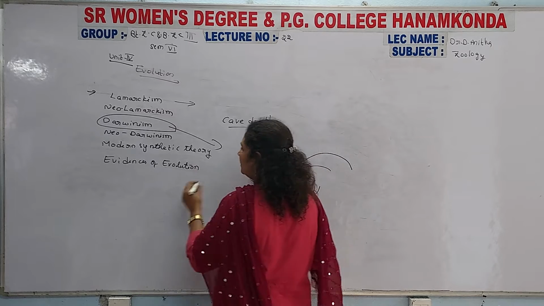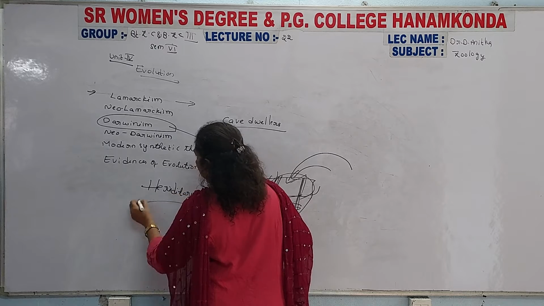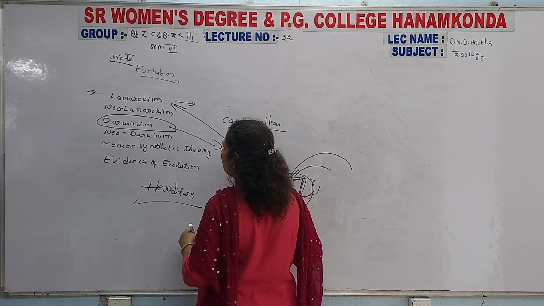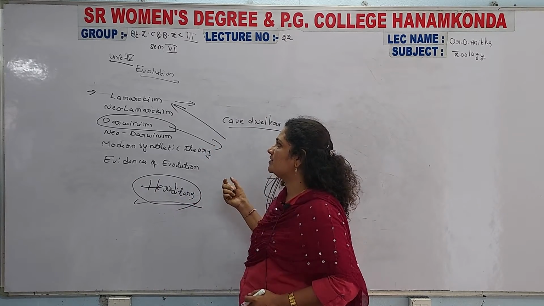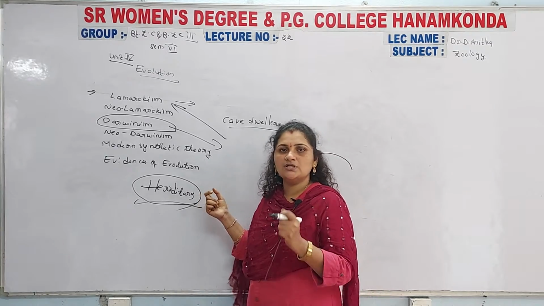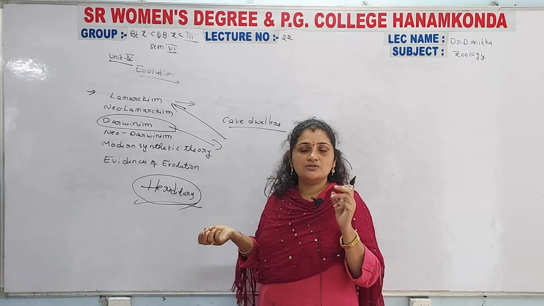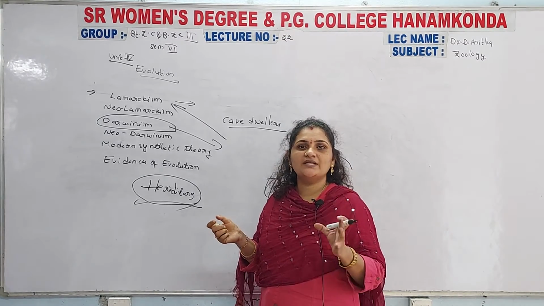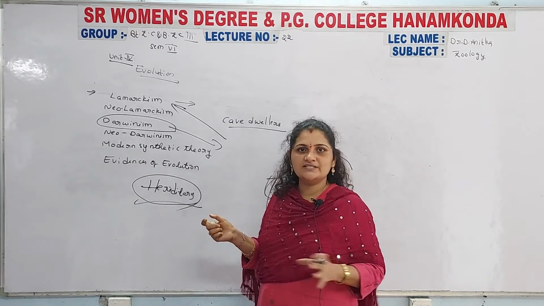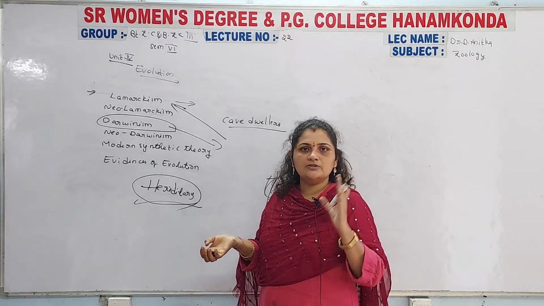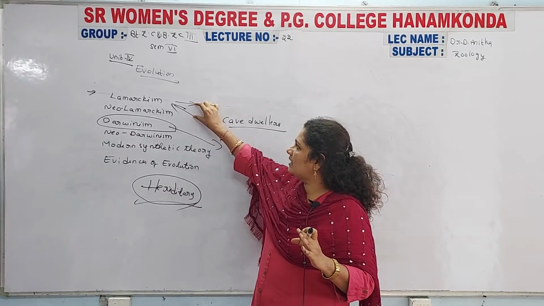So Darwinism was completely based upon heredity, but Lamarckism was not based upon heredity. Darwin explained this evolution based upon the genetic structure. Due to changes in the genetic structures, the phenotype, meaning the external characters of the organism, is going to be changed. That was explained by Darwin and considered as Darwinism.